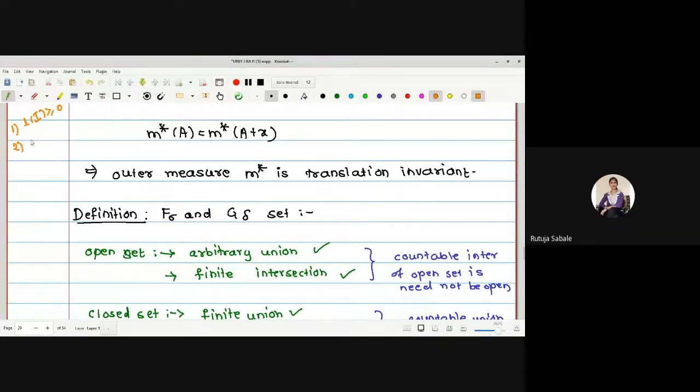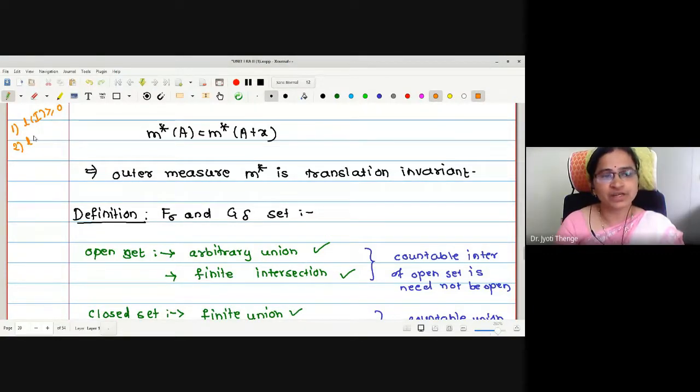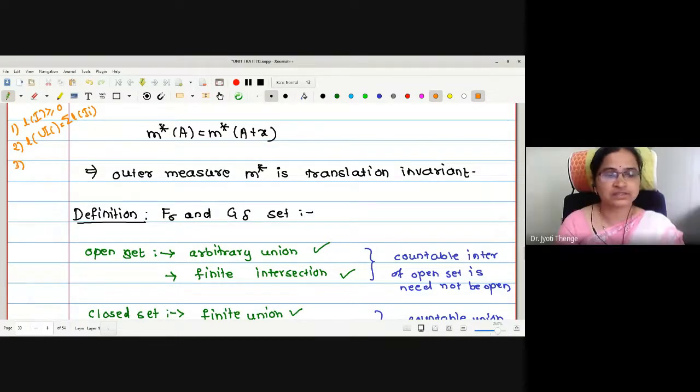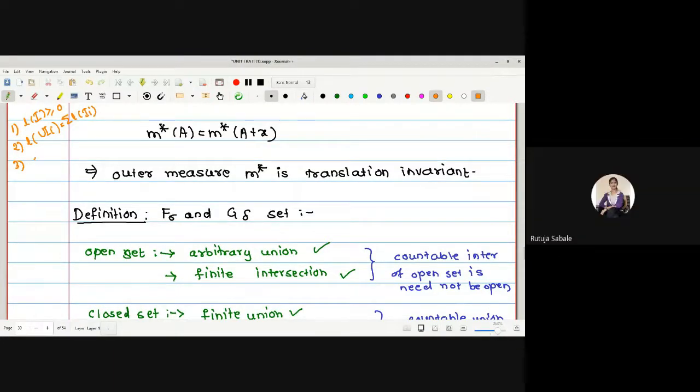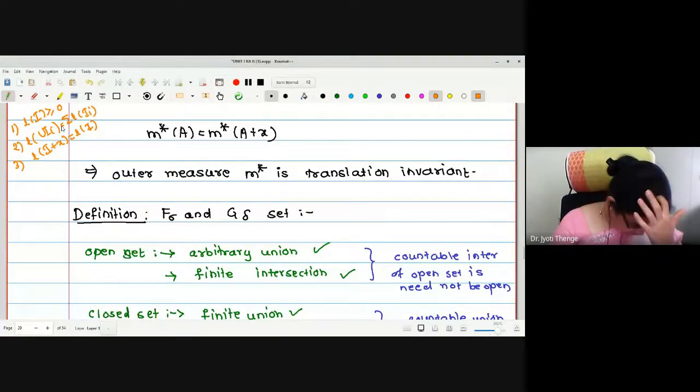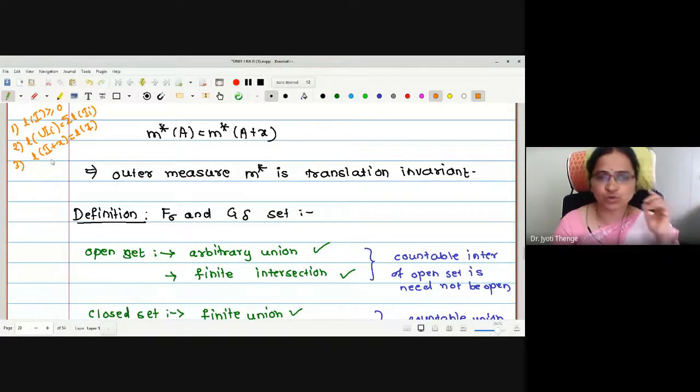Next, it is countably additive: the length of the union of I_n is equal to the summation of the lengths of I_n. Good. Third, length is translation invariant, that is, l(I plus x) is equal to l(I). And it is defined for all the intervals of the real line. That is also one of the properties.